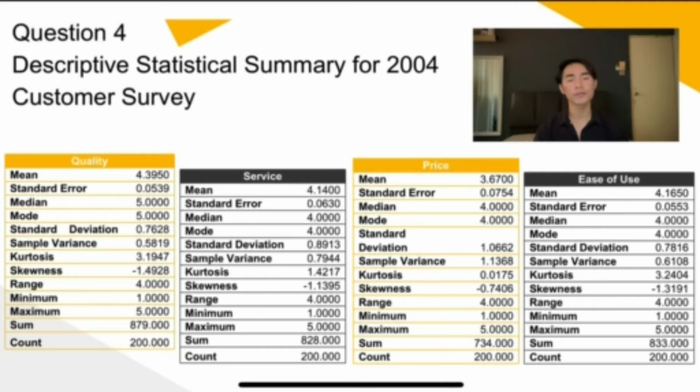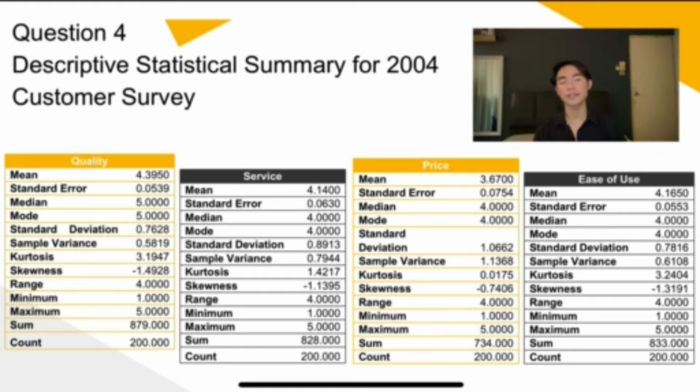As you can see from the number of samples, all of them are equal to 200. And the standard deviation, mean, mode, and median are all listed respectively based on the survey data in the table. When the coefficient of skewness results in a negative, it indicates a left-skewed distribution. And for this data, it shows that they are all left-skewed distributed.